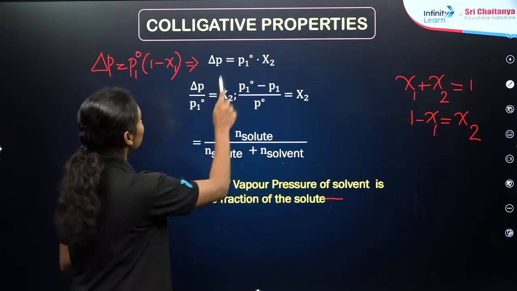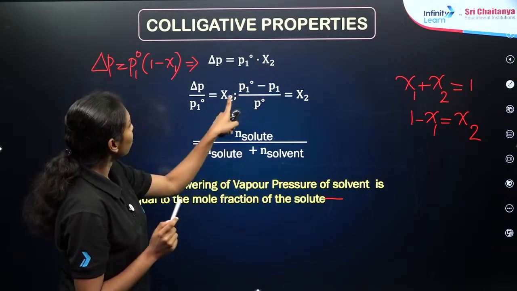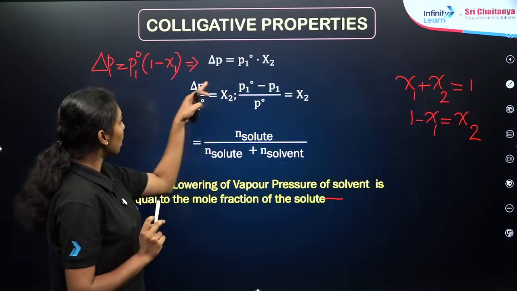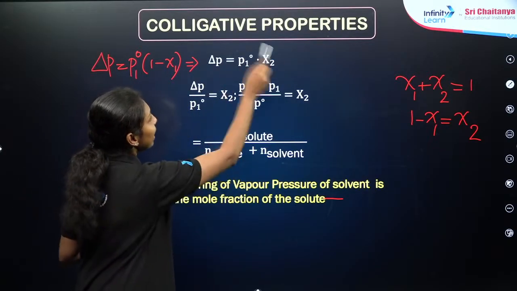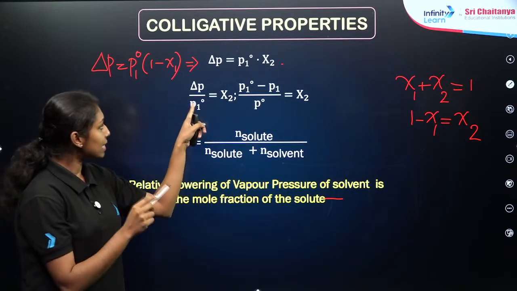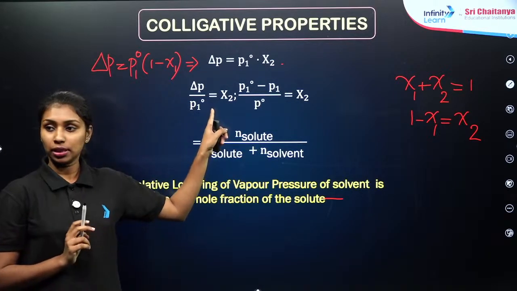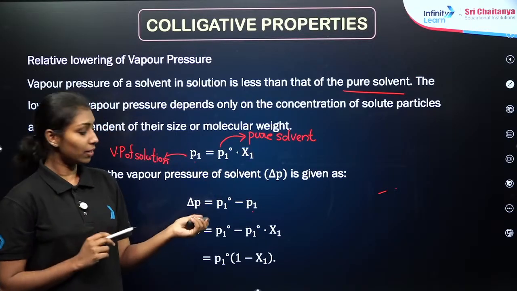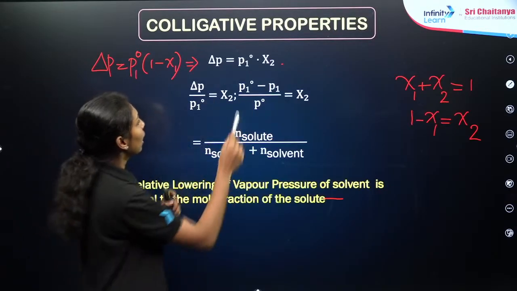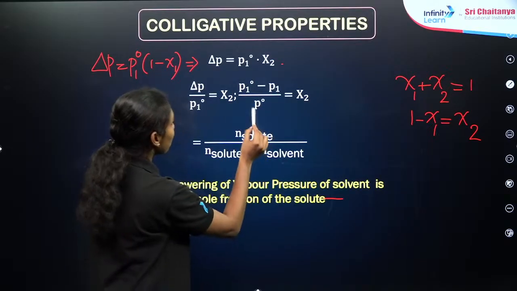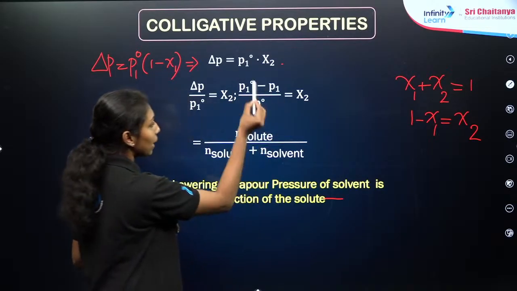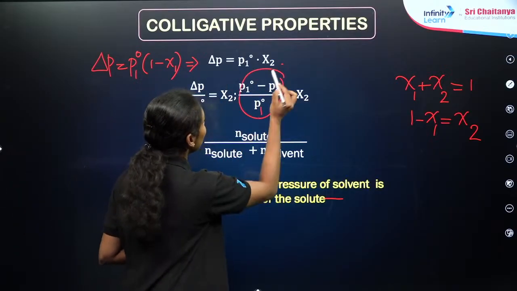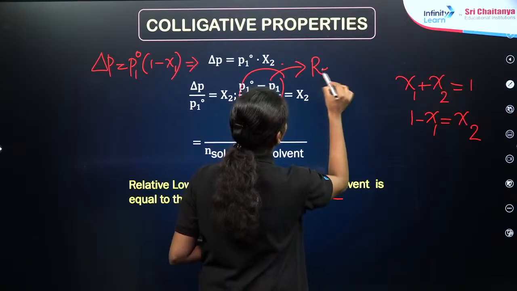So delta P is equal to P10 into chi2. Rearranging this equation, delta P divided by P10 is equal to chi2, right? Then the first equation, as we already know, P1 is equal to P10 into chi1, right? So I am taking P10 minus P1 divided by P10 is equal to chi2. This left hand side term is known as the relative lowering of vapor pressure.